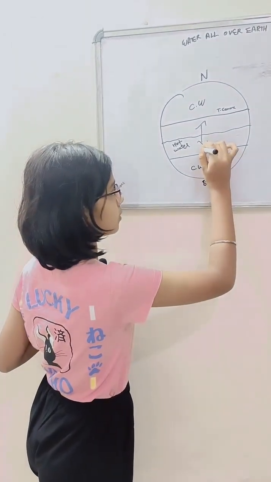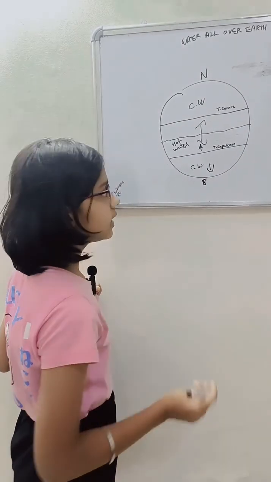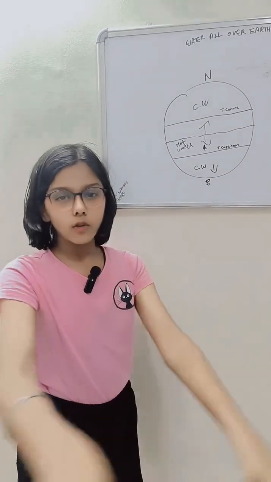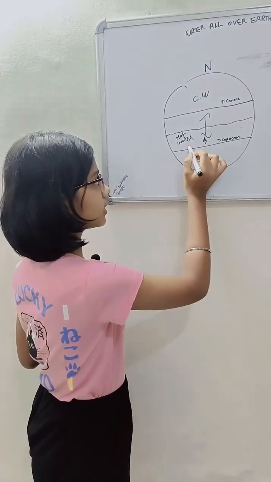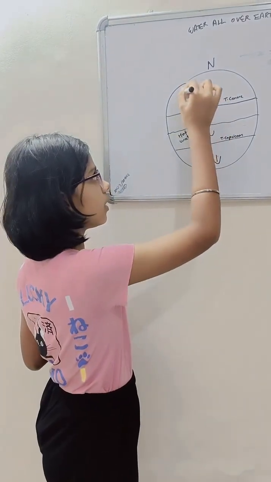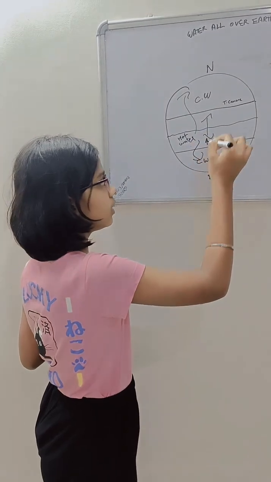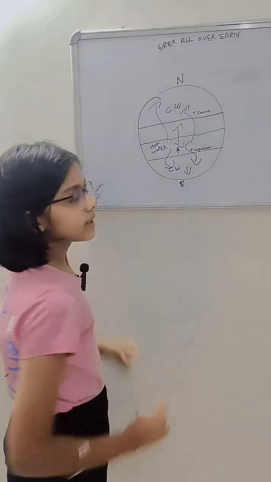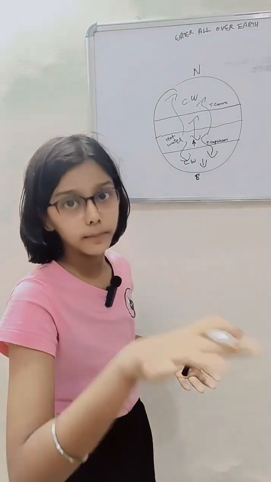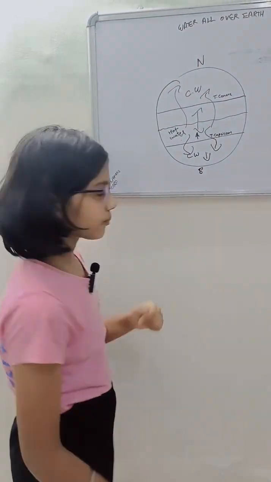When it sinks down, it spreads around all our planet on the bottom, and hot water spreads around all our planet through the top. So in the north and south poles, there is hot water above and cold water below.